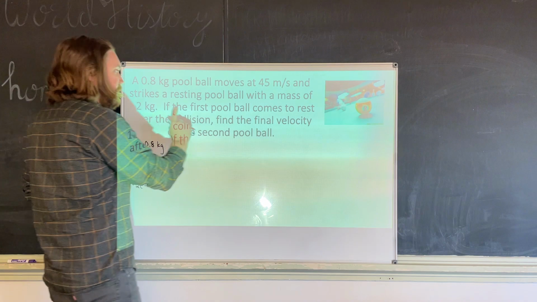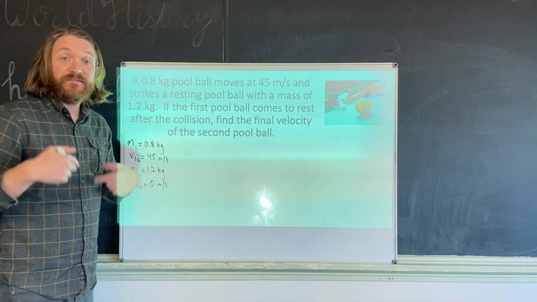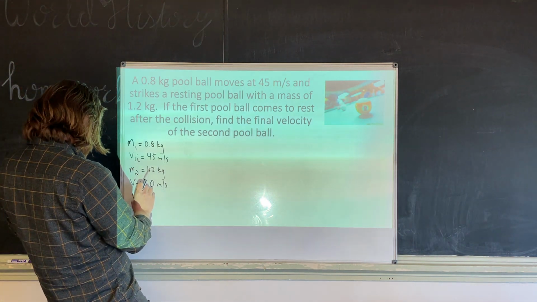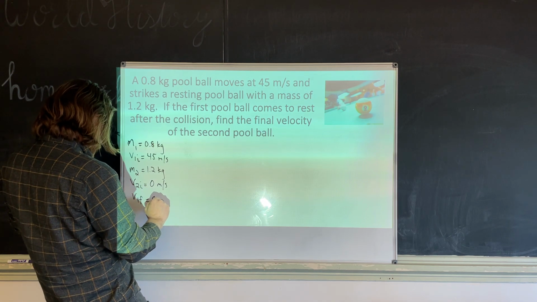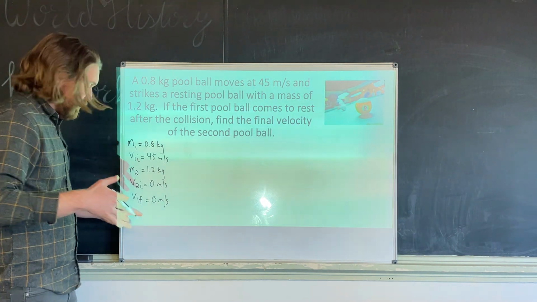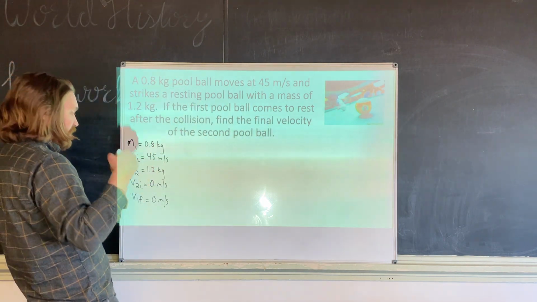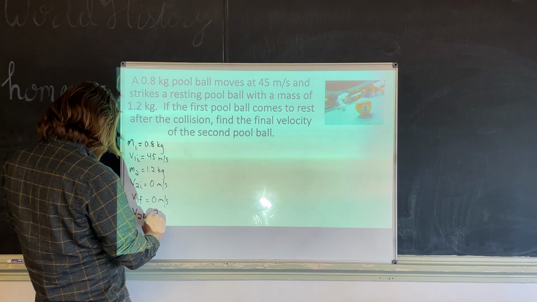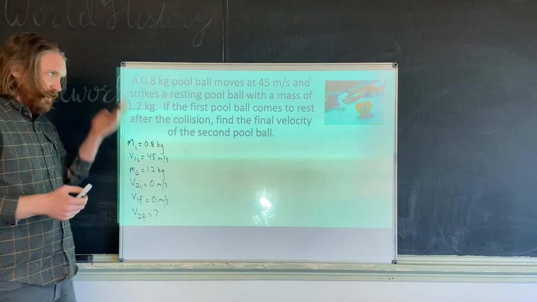Now, the first pool ball comes to rest after the collision, so that tells me my final velocity, right? My V1F is equal to 0 meters per second because the first pool ball stops moving after the collision, so its final velocity is 0. Find the final velocity of the second pool ball. So we are looking for V2F. That's the question. All right, so again, pretty straightforward. This is everything we know.